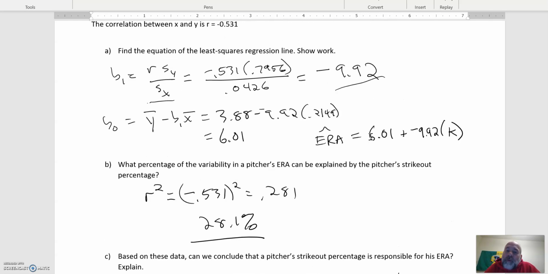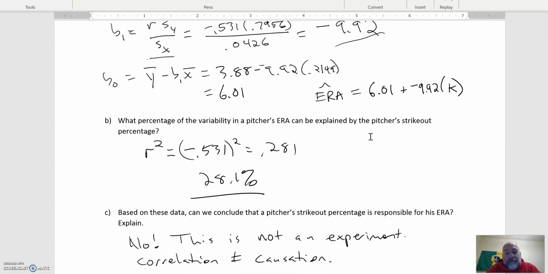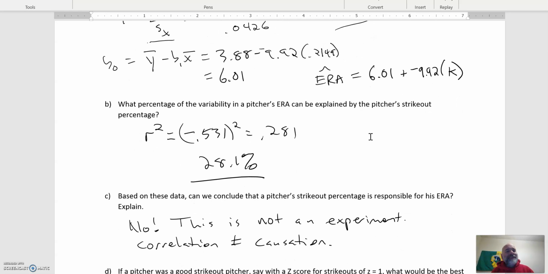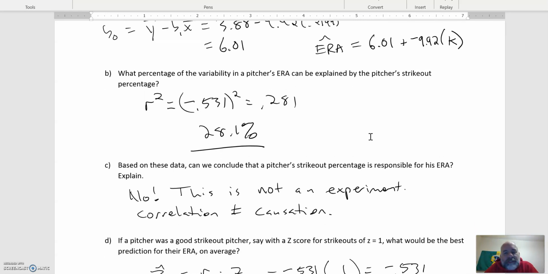And then this is another one where I just want to know that you could take r and turn it into r squared and get the r squared, which is 28.1. So I was asking the same question I asked on the problem page before, but just reversing the order. If you heard it from the other direction, would you identify it? Big thing is just make sure you understand that this correlation isn't causation. So you can't say cause and effect on this stuff. And that's just a set thing all year. When they ask a question like this, you read those questions and ask, are they implying cause and effect?